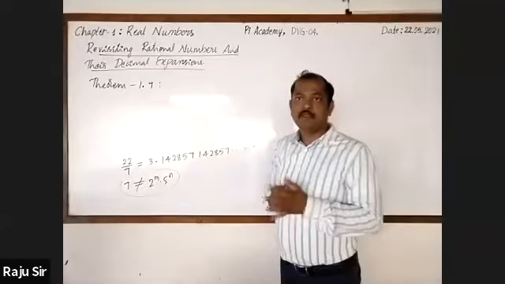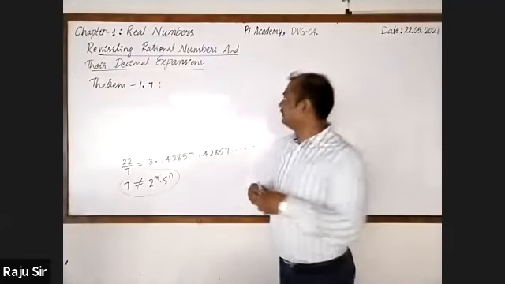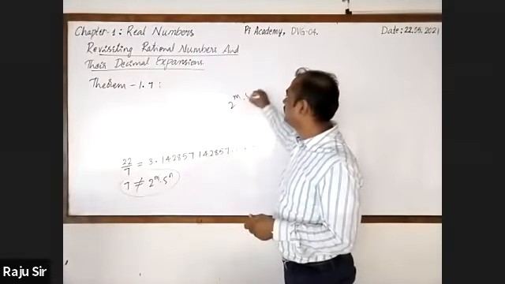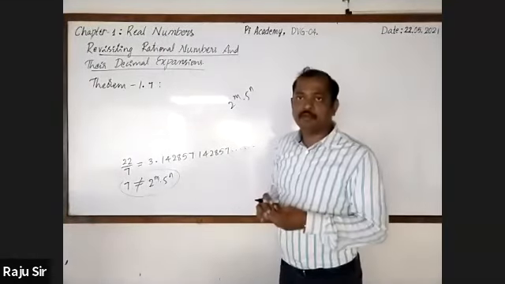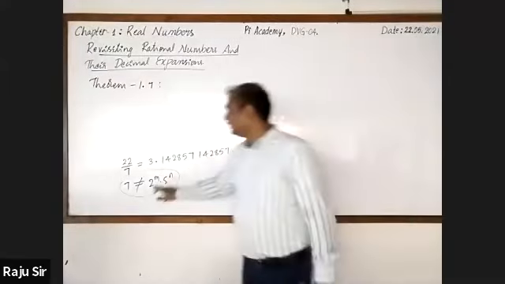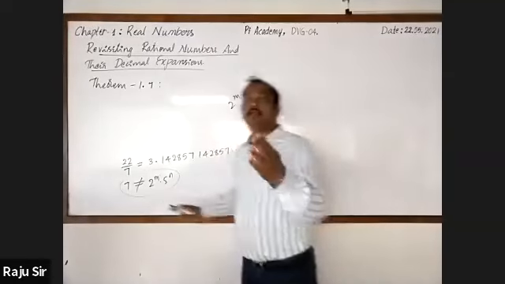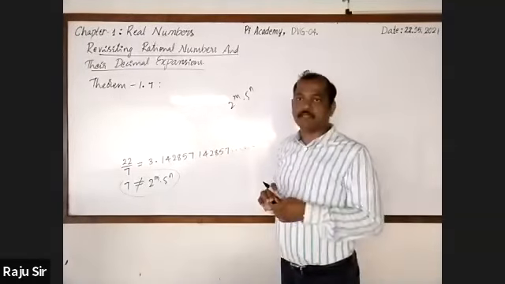Clear? If the denominator is of the form 2 raised to the power m into 5 raised to the power n, then the number will have a terminating decimal expansion. If it is not in this particular form, then we can say that it has a non-terminating recurring decimal expansion.